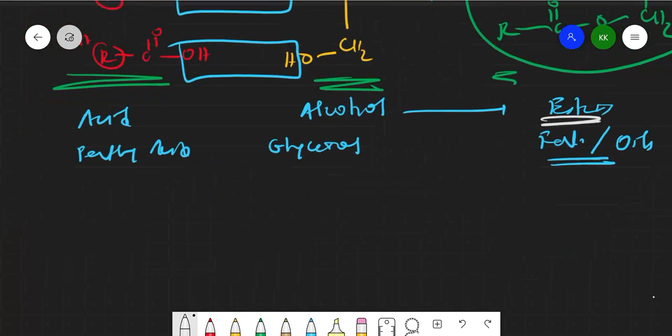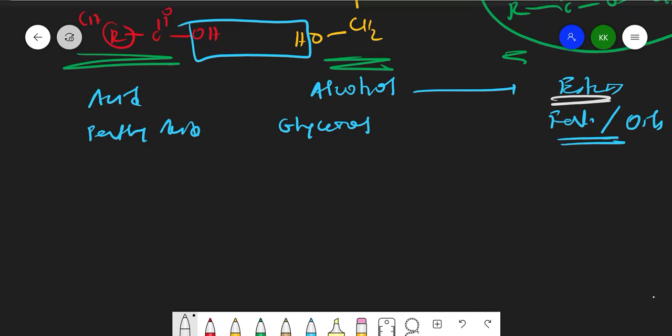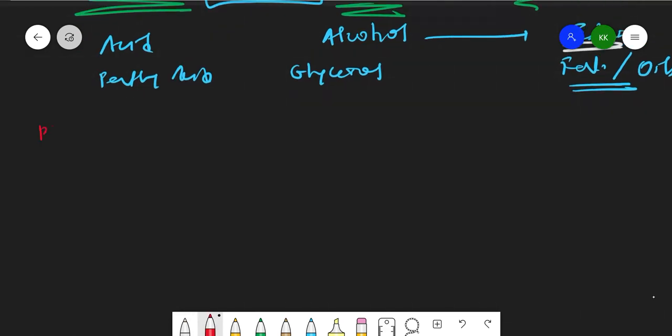So once we have studied this, let us see some physical properties of oils and fats, right? So now it's time to study the physical properties of oils and fats.